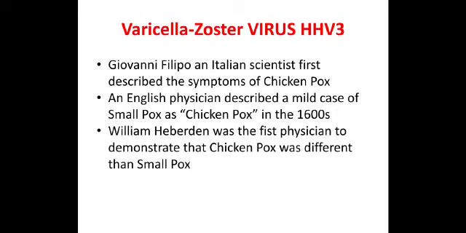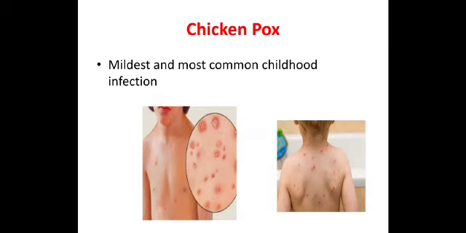So coming to this Varicella-zoster virus, also called HHV 3. For a long time, this was confused with the smallpox virus. Only in the early 1700s, William Heberden was the first physician to differentiate it from smallpox, and then it was known as altogether a different virus. This is a virus which causes two important clinical conditions in humans: chickenpox in children and zoster in adults. That's why it is called Varicella-zoster virus.